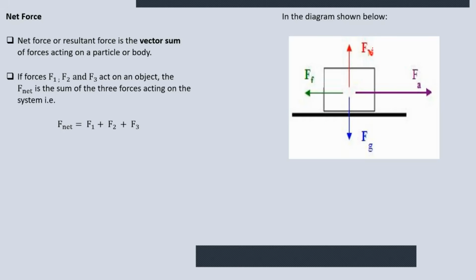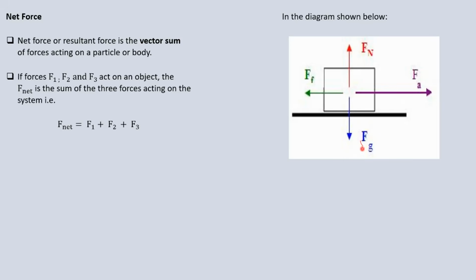Fine. There is the normal force, Fn. These are the approved labels. You can say Fn or you can say N, doesn't really matter. Then there's also the downward force, which is basically your Fg, which is force due to gravity. So these are just forces acting on an object.